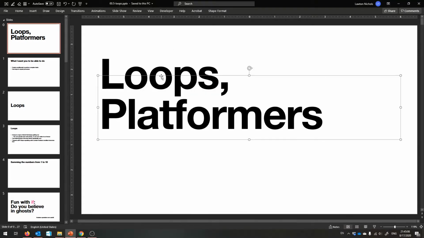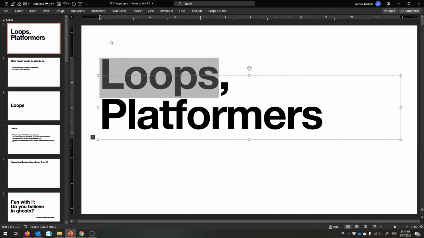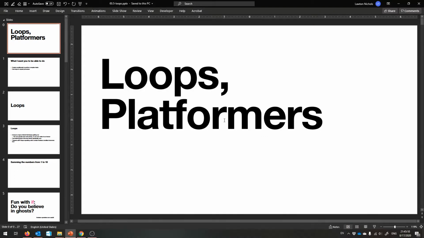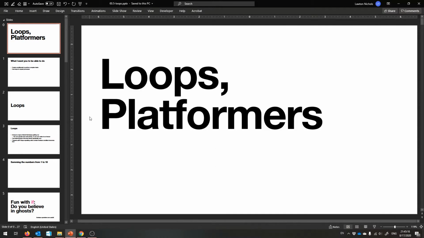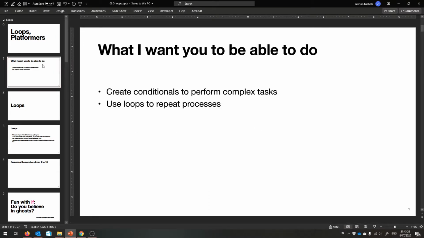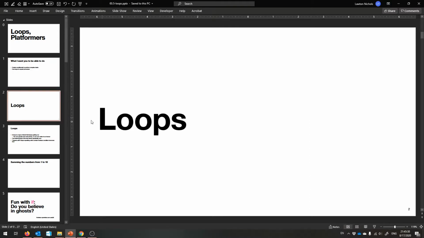This time we're going to talk about loops in depth. We talked about them a little bit last time. Our main example, and also your programming assignment, will be based around a type of game called a platformer, which involves moving right to left and jumping and doing cool things. That's like Super Mario Brothers, if you've heard of that, or Super Smash Brothers. So here are my goals, and let's get into loops.